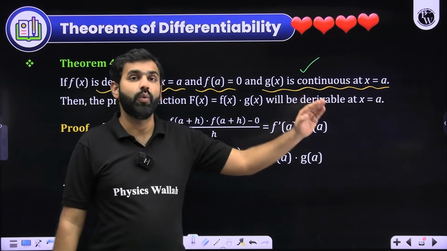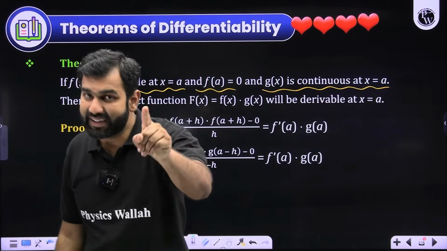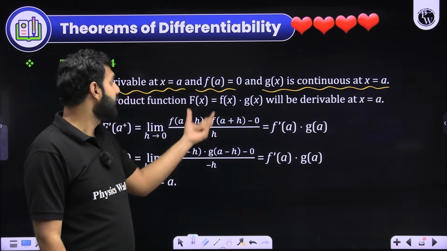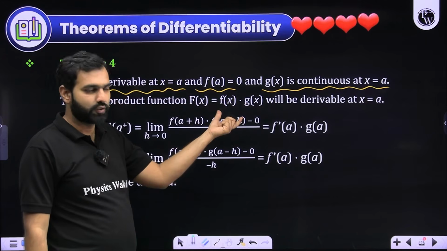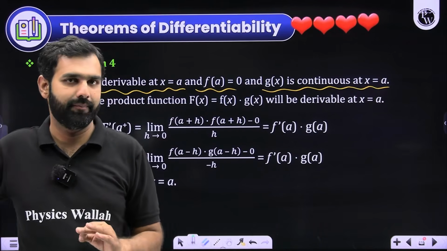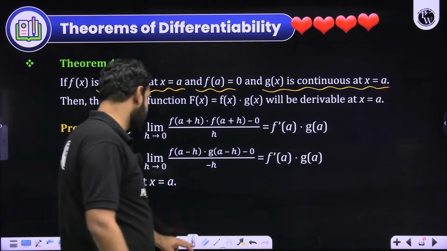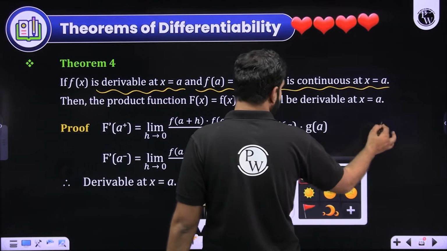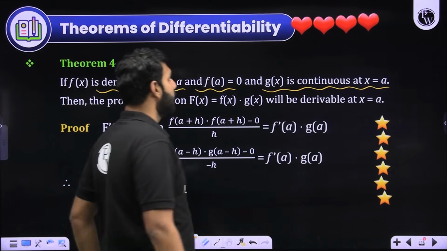Even if you don't know whether g(x) is differentiable or not at a, you can say that the product of these two functions will be differentiable at a. This is something IIT JEE very subtly asks, and they love asking this particular result.